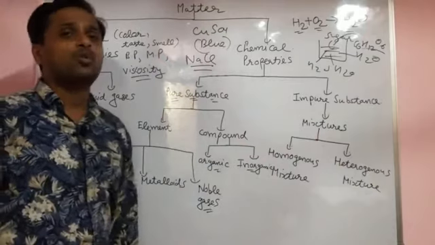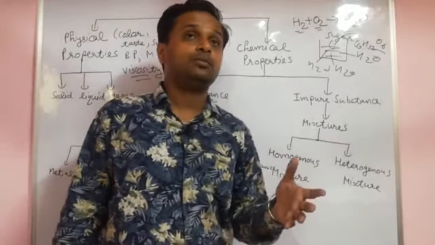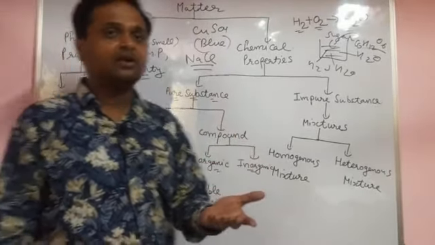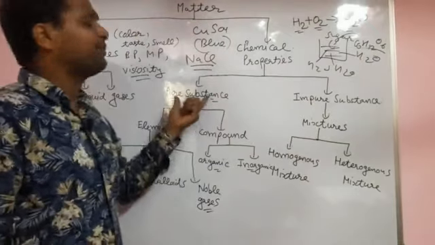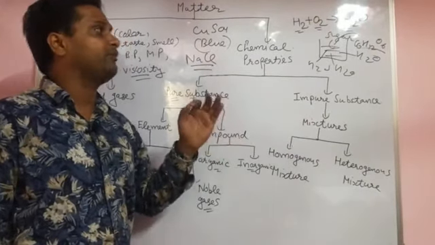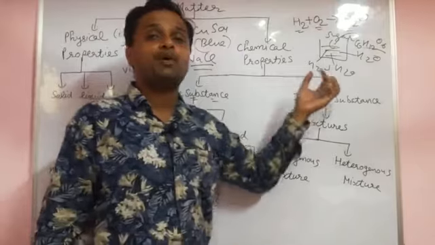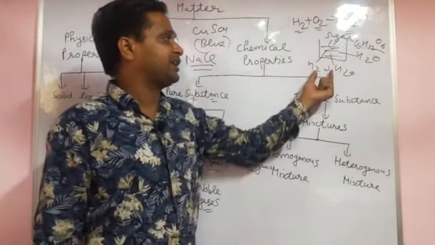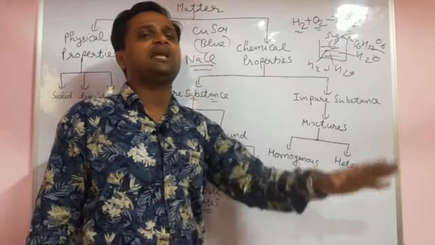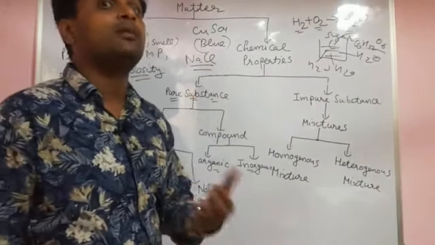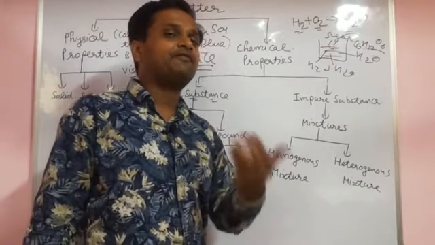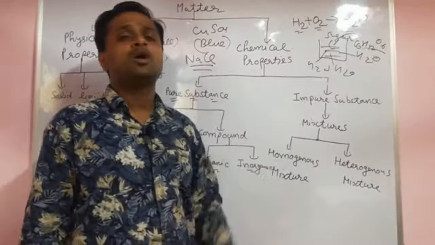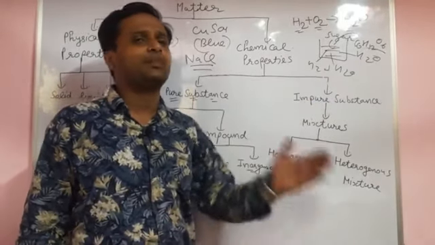First of all, you should know what a pure substance is. And the question always comes to mind, what is a substance? I will tell afterwards. First of all, I will tell what a pure substance is. Pure means only one thing. The substance which is made up of one kind of atoms or molecules. For example, water. Water is made up of H2O, H2O, H2O, the same type of molecule. Now the question comes, what is a molecule? I will tell afterwards. A pure substance is made up of one type of molecule, H2O, H2O, the same thing repeated.